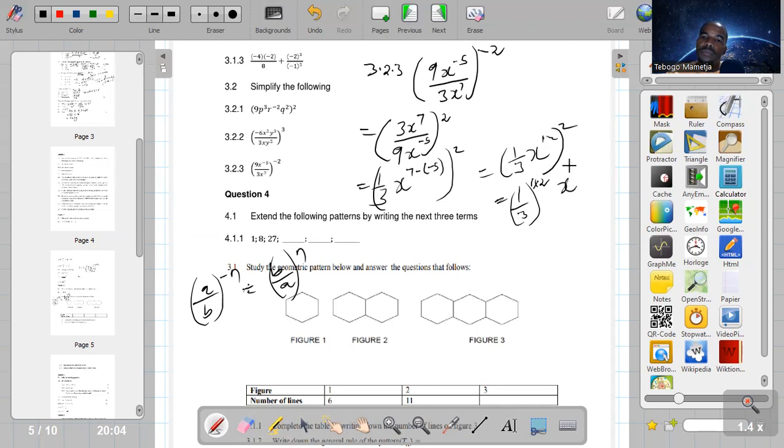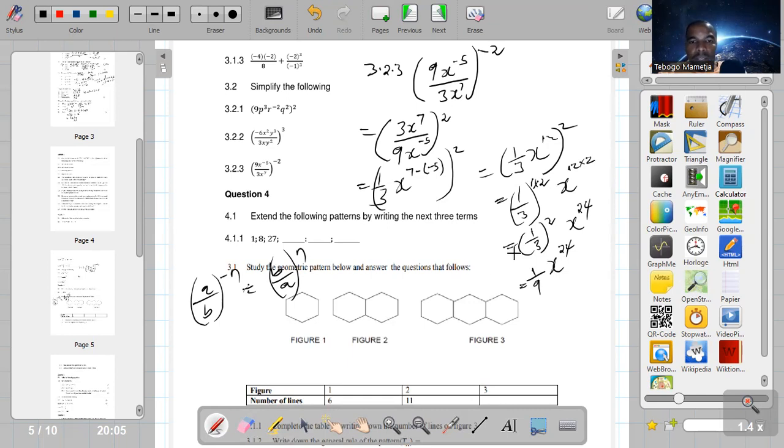Then x to the power of 12 times 2. You multiply the exponents, which gives 1/3 squared times x to the power of 24. 12 times 2 is 24. So this is the same as 1 times 1 over 3 times 3, which is 1 over 9x to the power of 24.